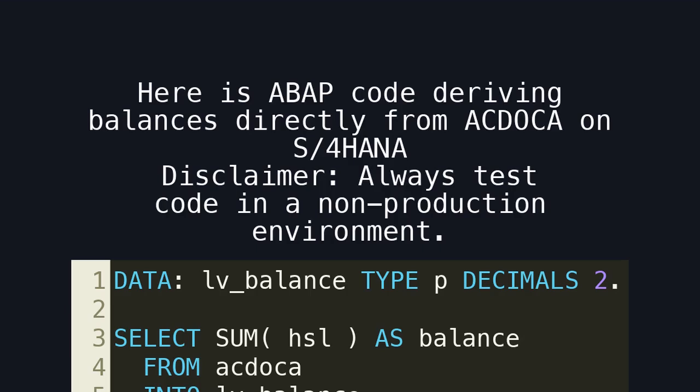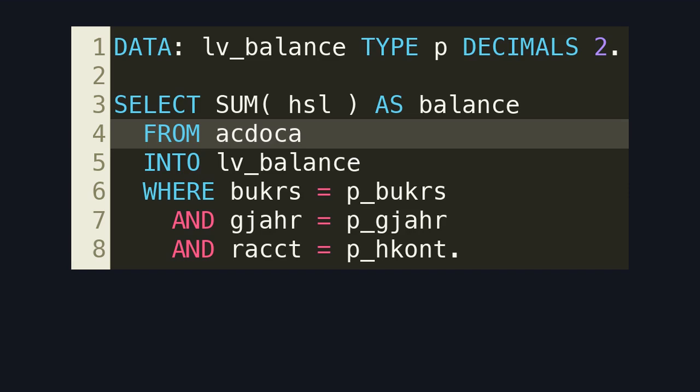Here is an ABAP code deriving balances directly from ACDOCA on S/4HANA. Disclaimer: always test code in a non-production environment. This code snippet shows the correct approach. Totals are derived dynamically from line items in the Universal Journal.